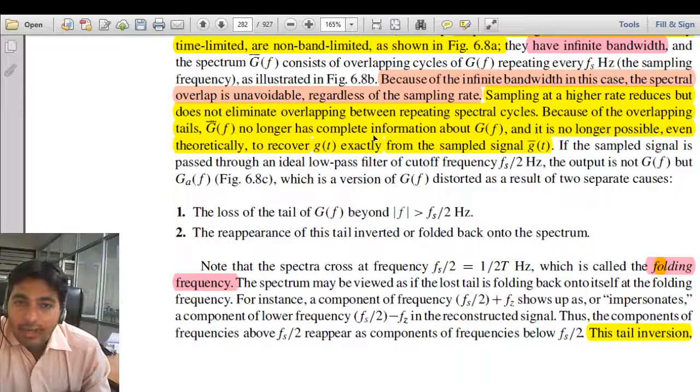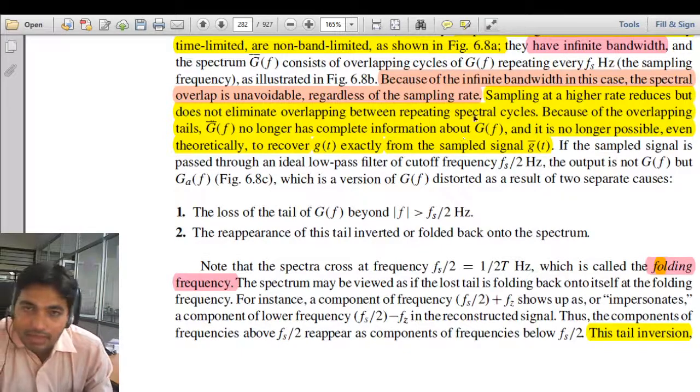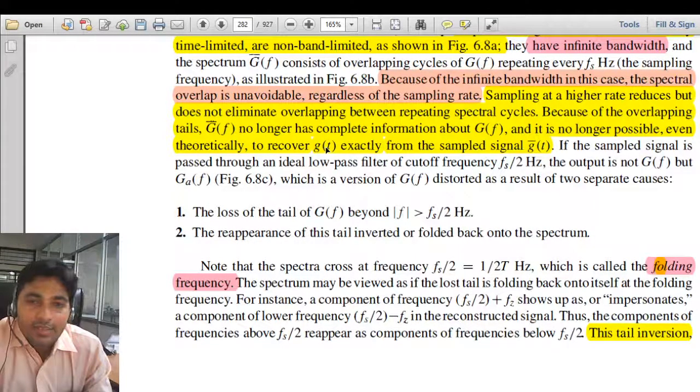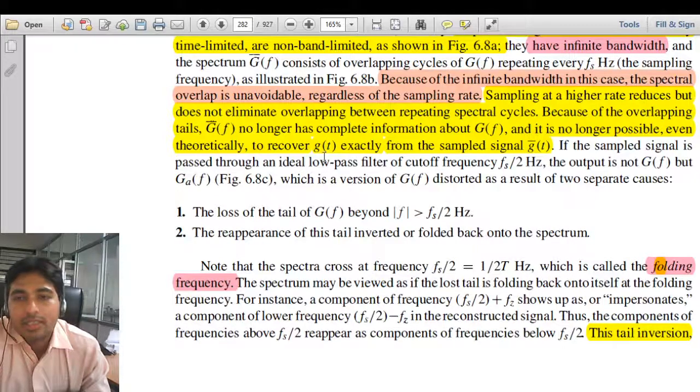So G(f) no longer has complete information about the original signal G(f), and it is no longer possible, even theoretically, to recover our information in the time domain signal, that is g(t), exactly from the sampled signal g-bar(t), even if our signal is passed through a low pass filter. So there are two causes.